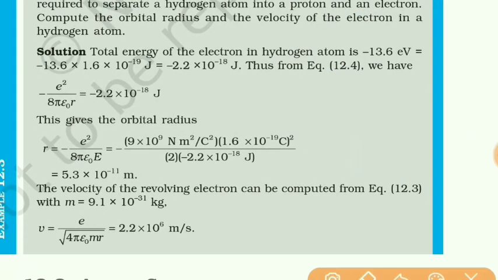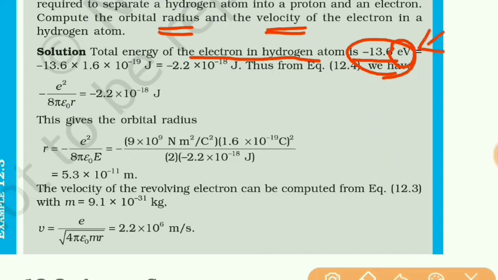Now this much energy is there for an electron in a hydrogen atom. It is in electron volt. So from this given data, we need to find the radius as well as the velocity of the electron in a hydrogen atom. Now total energy is given in electron volt. So first we will convert that into joule, and we know how we have to convert.